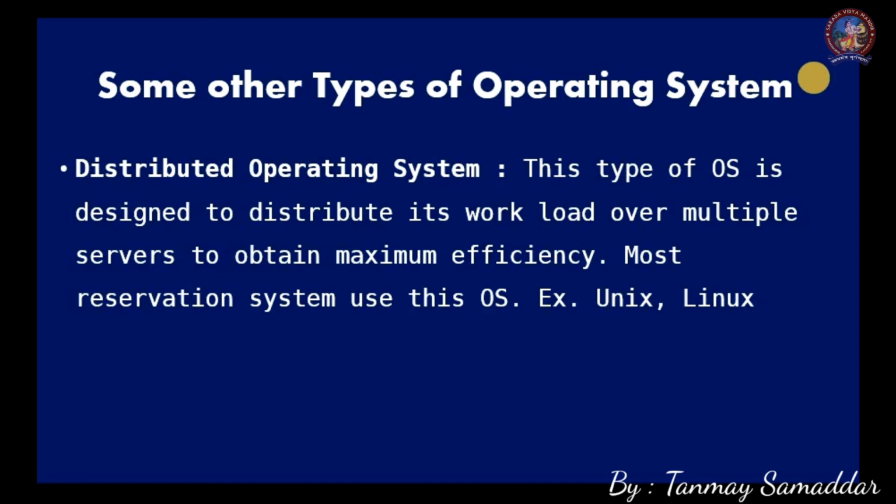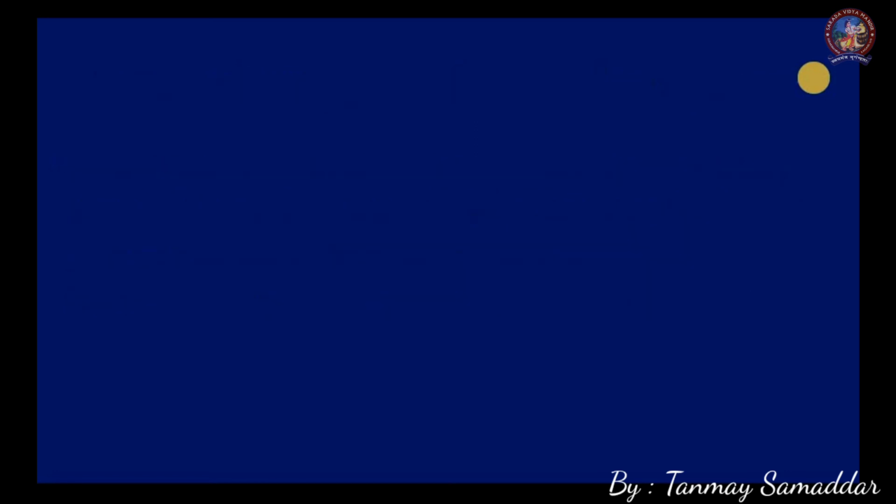Most reservation systems use this kind of operating system. Again, Unix and Linux are examples. So we can say that Unix and Linux are versatile operating systems which fall in the category of multi-user operating system, distributed operating system, and also multi-processing operating system. So these are the different types of operating system.